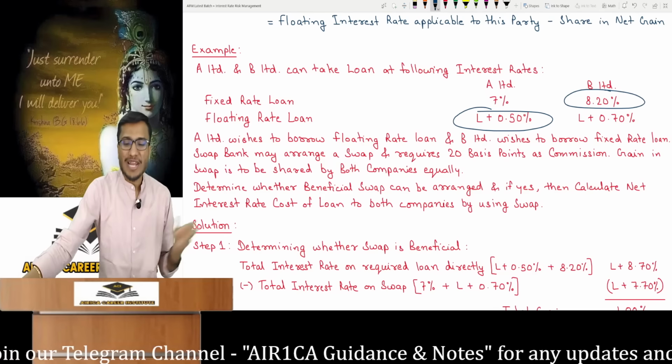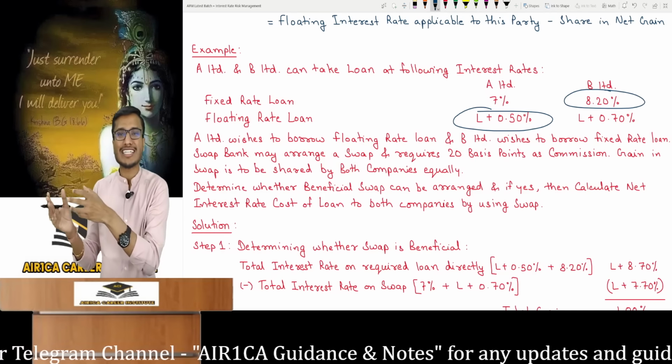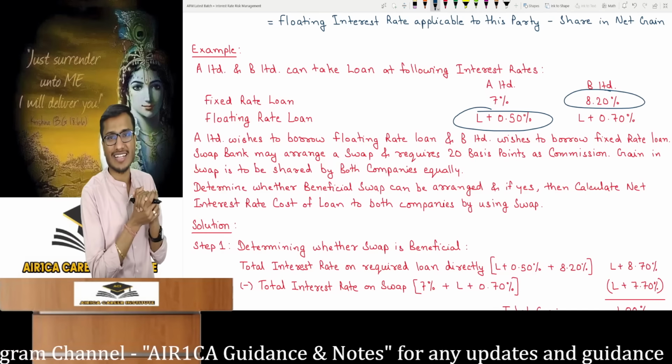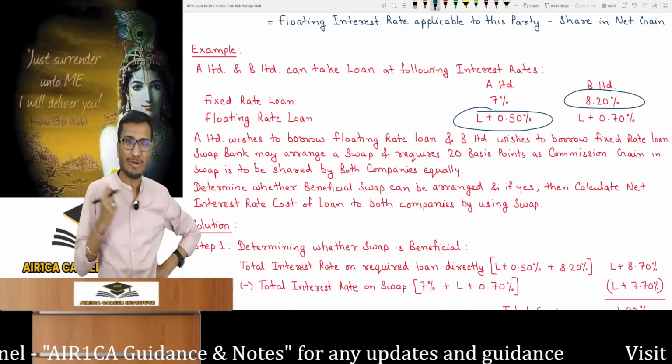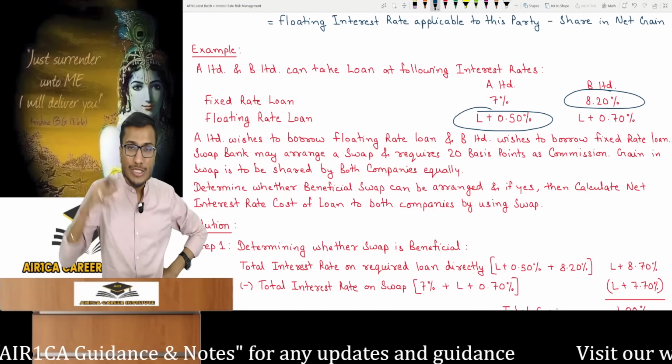Take a loan at 7% on my behalf and give it to me. I will give you 7% and you can give it to the bank. So A Limited said, you are my friend, I can take it on your behalf. But I also need a loan today.